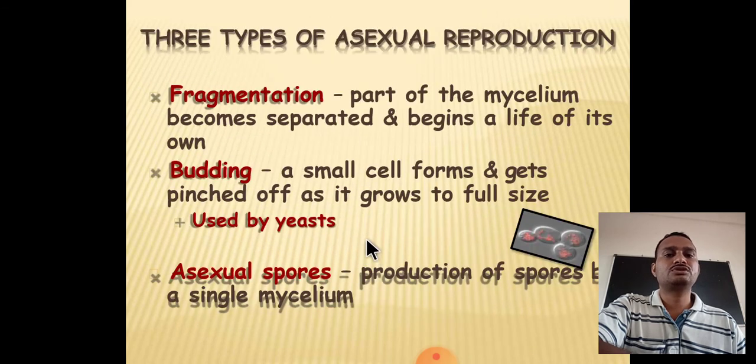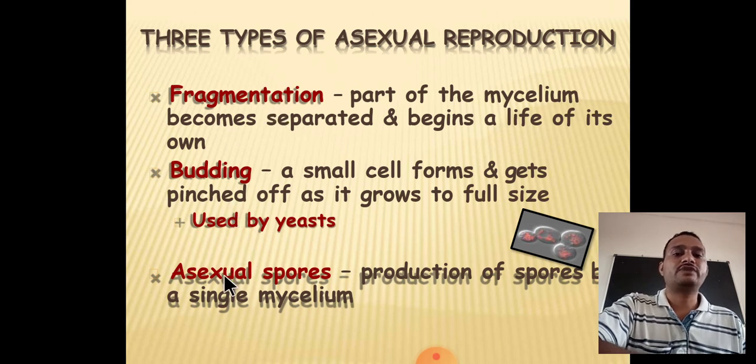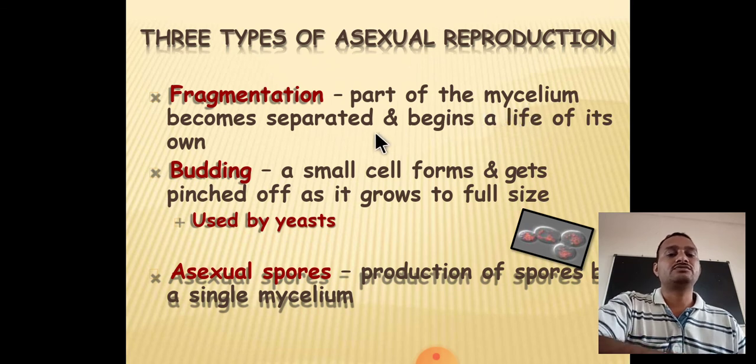The next one is asexual reproduction. Asexual reproduction takes place by different methods. For example, fragmentation. Fragmentation simply means a fragment of mycelia. When they are separated under a disaster or any different event, such a part of the filament again grows under favorable conditions to form a new filament. The second one is budding, with different types of bud-like structures. You can see the diagram here. These are the cells, and this is the small bud. The small bud separates from the mother cell, and this small bud again germinates to form a new fungal filament.